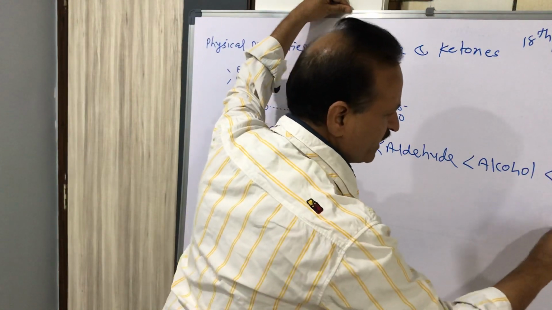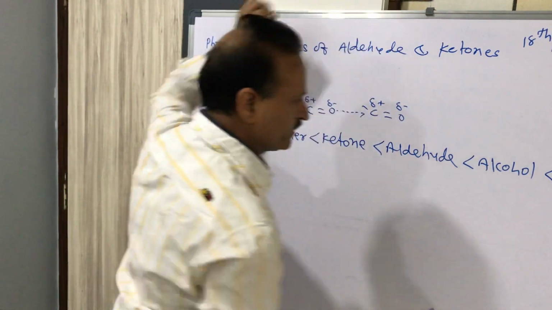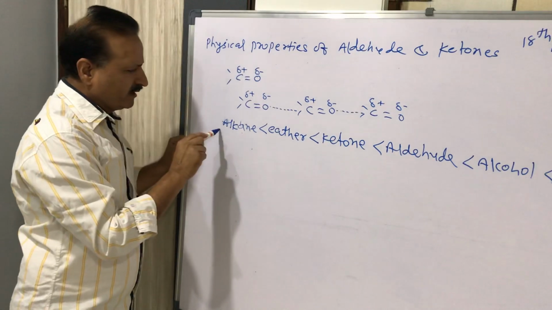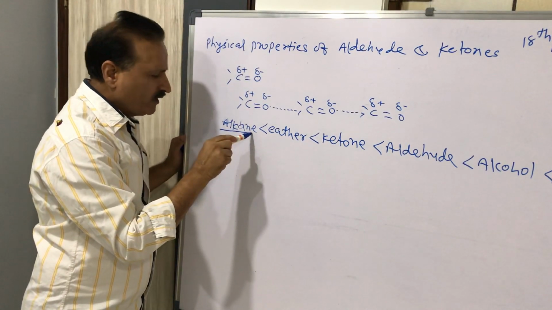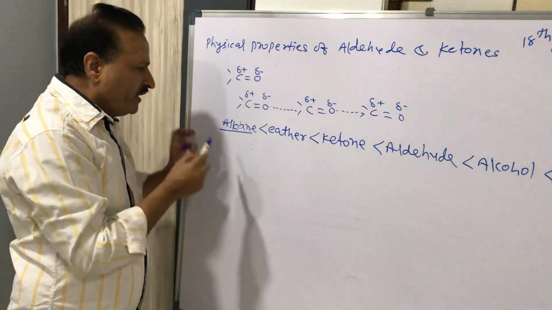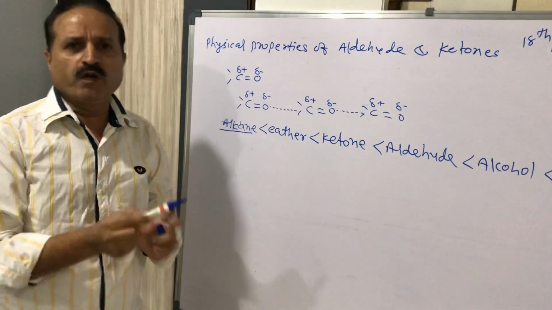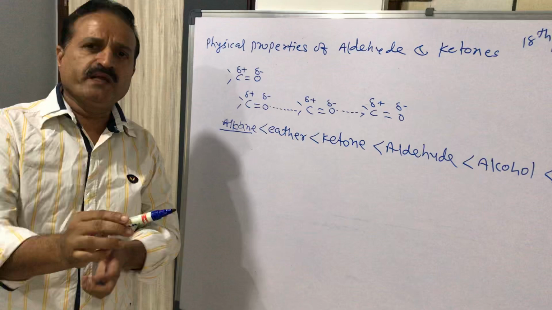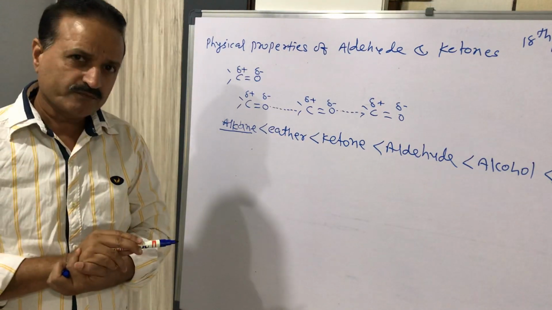So carboxylic acid has the highest boiling point and alkane the lowest, with molecular mass approximately the same.